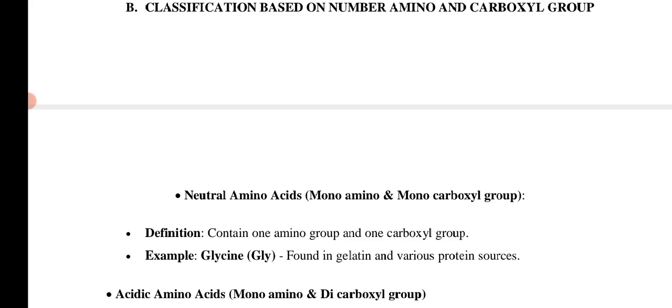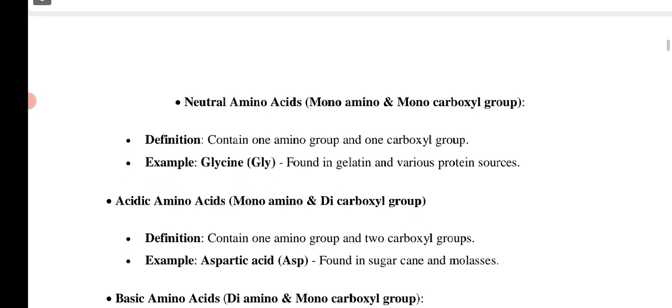The first one is the neutral amino acid, a monoamino monocarboxyl group, with one amino and one carboxyl group. Mono is nothing but one. It contains one amino group as well as one carboxyl group. The best example is glycine, which is found in gelatin and various protein sources.